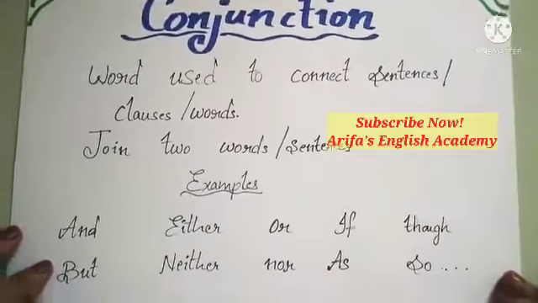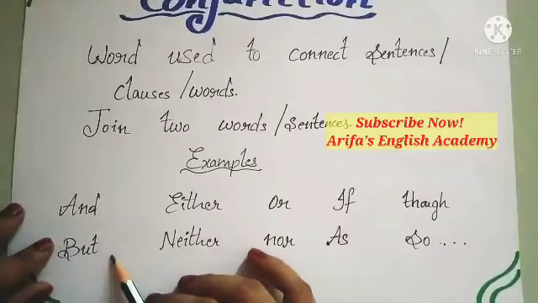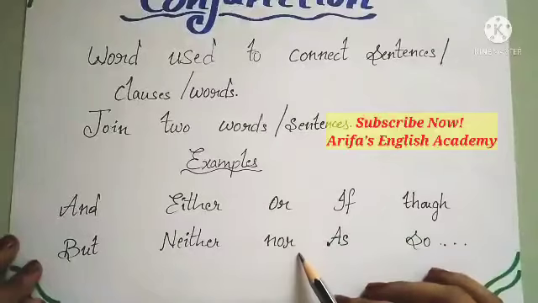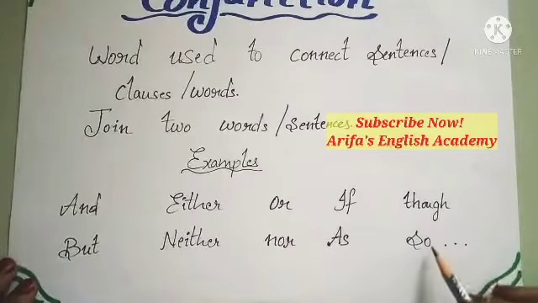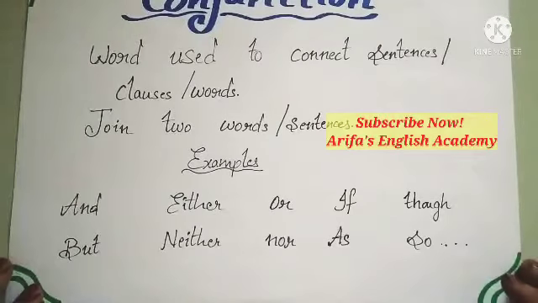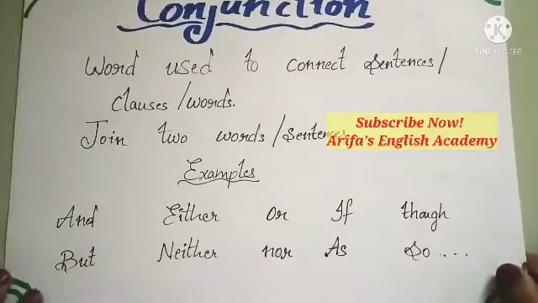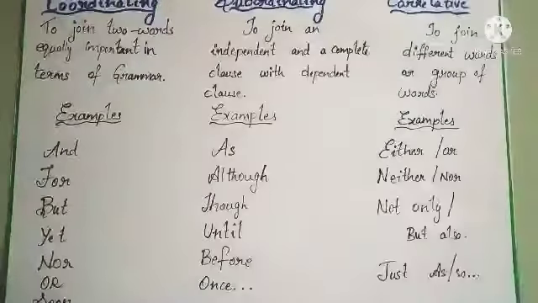A few examples are given here: and, but, either, neither, or, nor, if, as, though, so. These are the few examples which tell about the conjunction. So let's have a look and learn something more about conjunction.